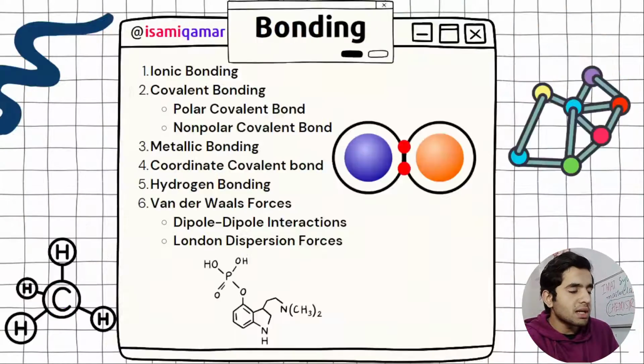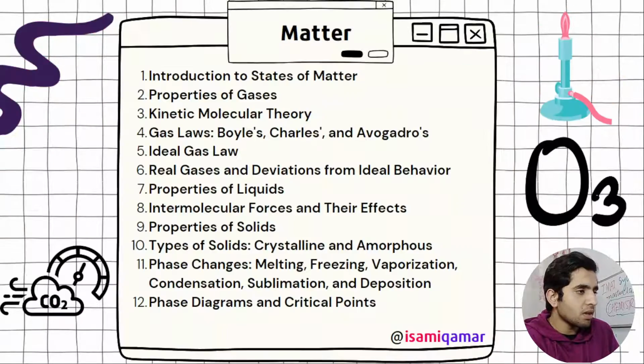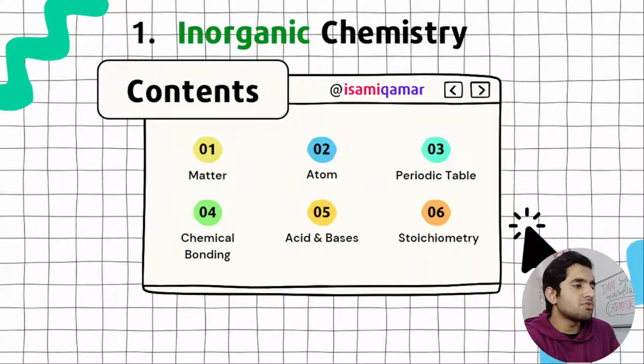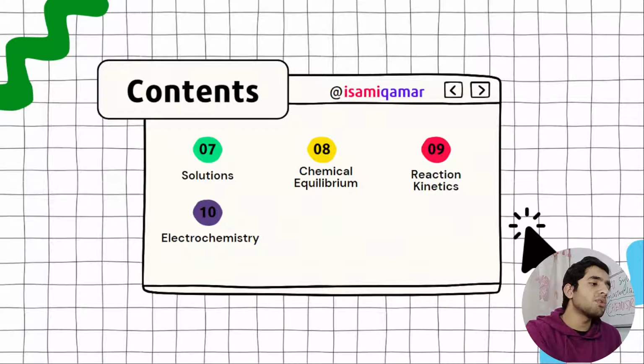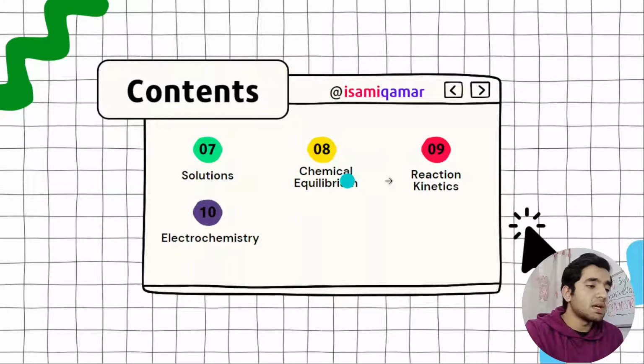So let's go back to our content section. Here is our chemistry content system. This is our inorganic chemistry table of contents. After acids and bases we have stoichiometry. Then after stoichiometry we have solutions and chemical equilibrium, and then reaction kinetics and electrochemistry.